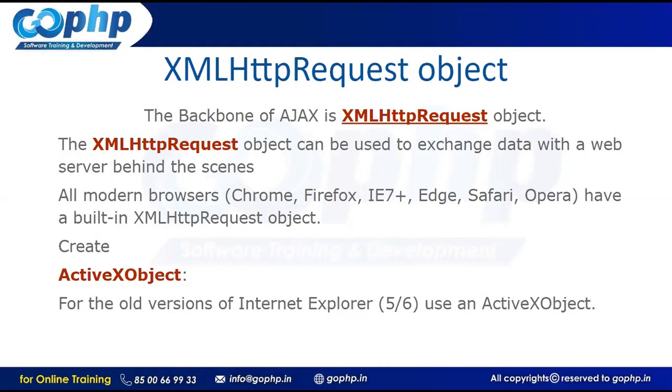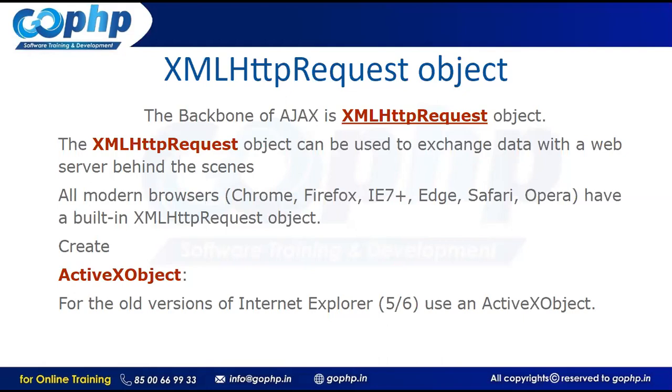Now, we want to work with Ajax. That's the reason we have two objects here, XMLHttpRequest and ActiveXObject. If it is an old browser, we can go with ActiveX. If it is a modern browser, almost all people are using the latest browsers now, so no problem, we can directly go with XMLHttpRequest. But unfortunately, if anybody is coming with an old browser, we have to support that also.